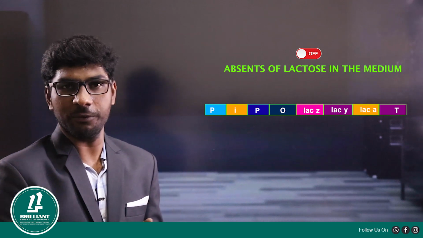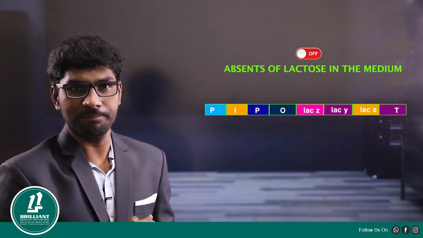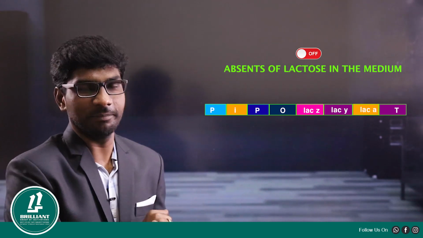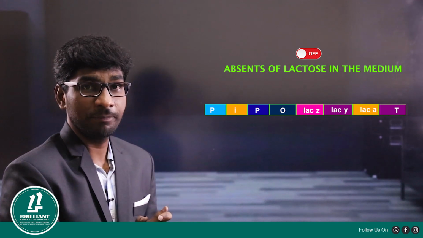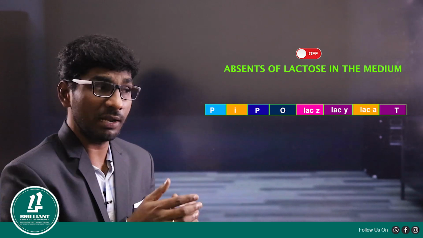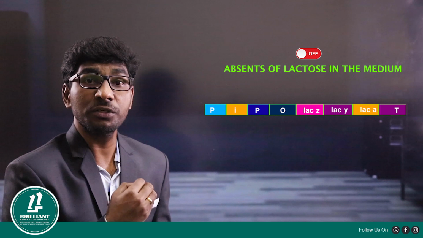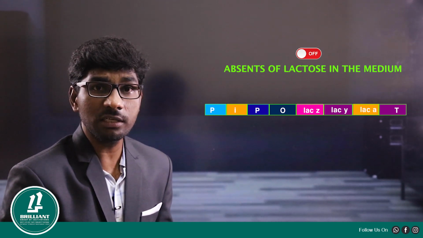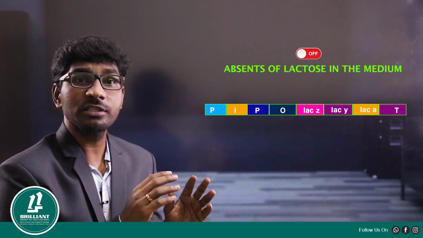Understand the first scenario. When there is no lactose in a medium. Look at here. What will happen when there is no lactose in a medium? I hope you all are following me because this is an important concept. When there is no lactose and abundant glucose is available in a medium, bacteria can turn off the structural genes. How can they turn off the structural genes? Look at here. Whenever lactose is absent in a medium,